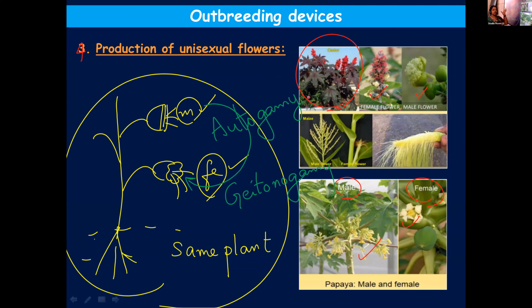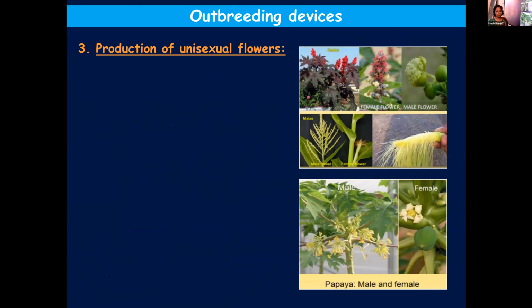Examples are maize, castor, etc. At the same time, in the case of papaya, nutmeg and others, they don't have male and female flowers in the same plant. There is a male papaya tree and a female papaya tree. In the male tree, only male flowers will be produced, and in the female tree, only female flowers will be there.